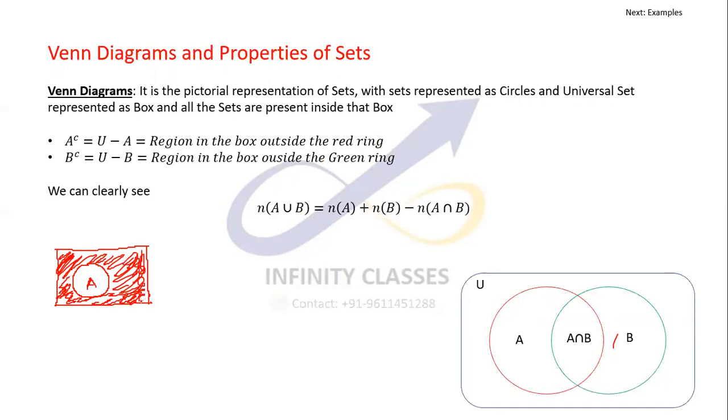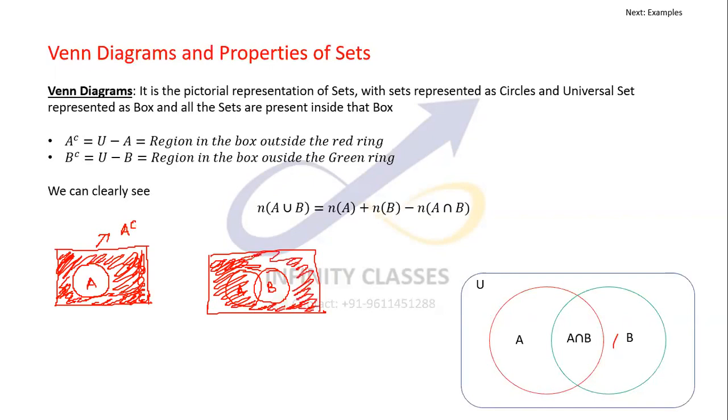The entire region is A complement. Something similar, even if there is another set, like this and this, and this is A, this is B, and somebody asks you B complement. B complement would be everything, even the part of A, but not the part with B. It should not be part of B. I hope that is clear to you. Through this we can find out all the formulae.